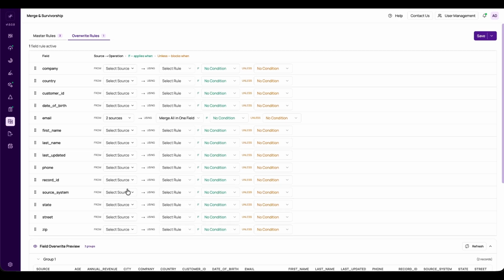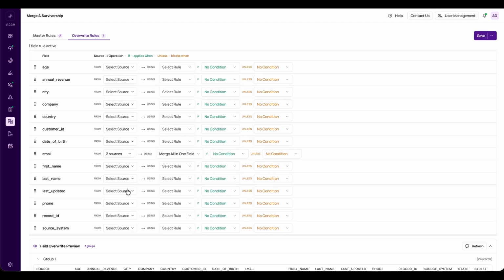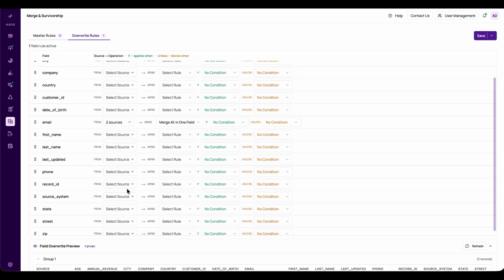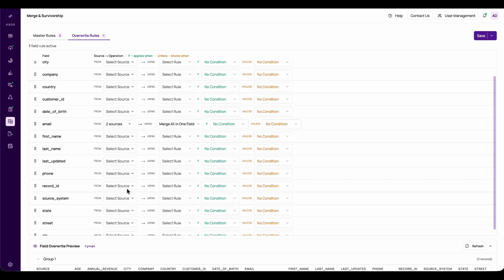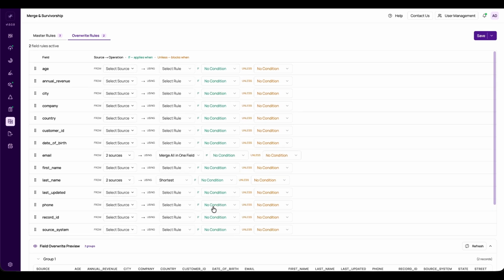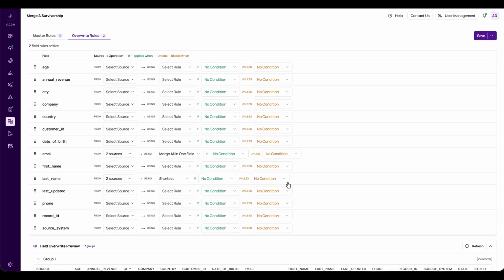Now a second rule, a different kind. This time, I'll override a field to pick a specific value, last name. I'll set it using shortest, with no condition. So regardless of what the master record holds, the overwrite steps in and forces the shortest version of the last name to survive. That's the 2 things overwrite rules do: merge values together, like our email, or override a field to a specific pick, like our last name.